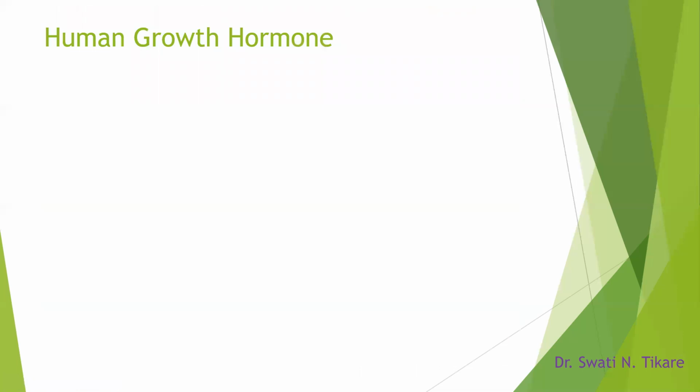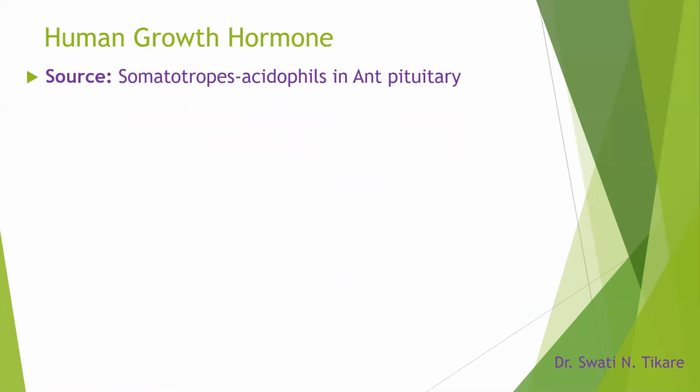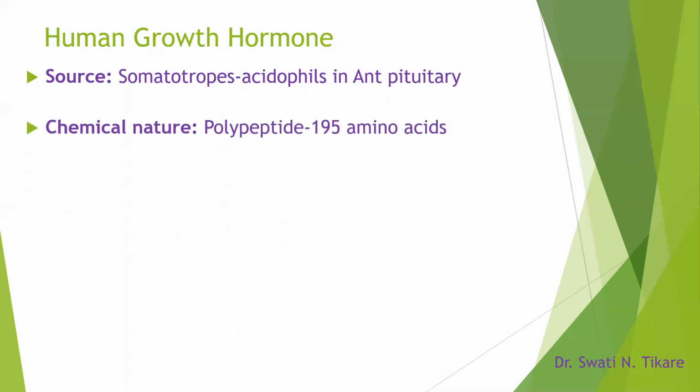So coming to what we call human growth hormone. Why this nomenclature, human growth hormone? The amino acid sequencing is a little different for the humans, the monkeys, or the other animals. So they are very specific to the species. That's why we use the word human growth hormone. So as we learned before, the source is from the somatotropes, that is the acidophils in the anterior pituitary. They are producing the growth hormone in response to the releasing and inhibiting hormones.